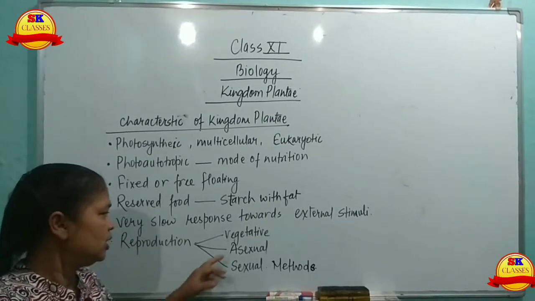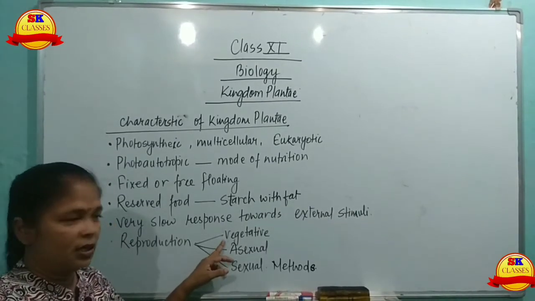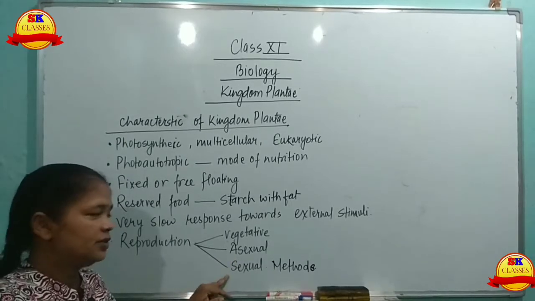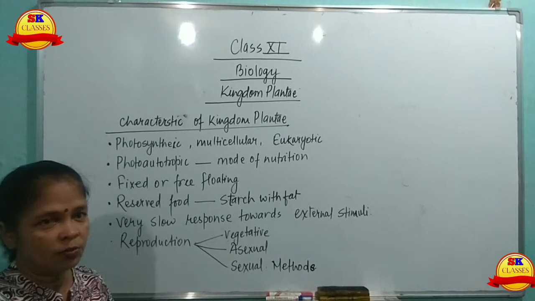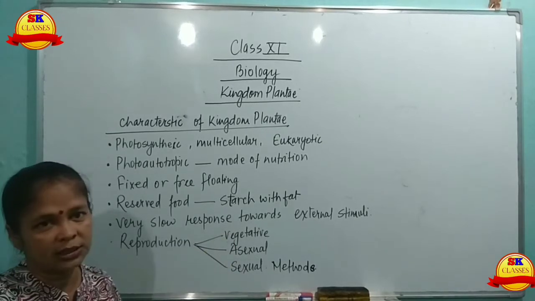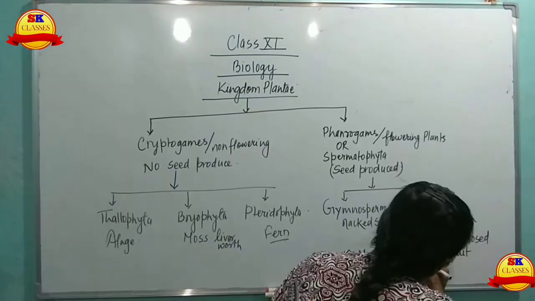Reproduction. In reproduction, vegetative, asexual and sexual methods of reproduction can take place. According to the topic, we will discuss how these processes take place.